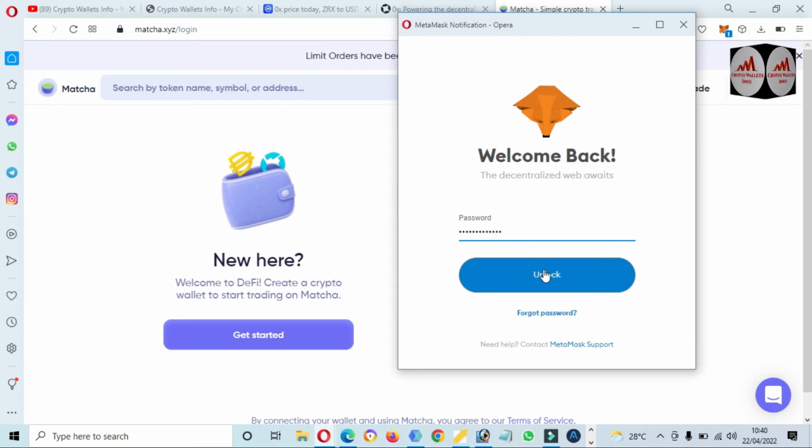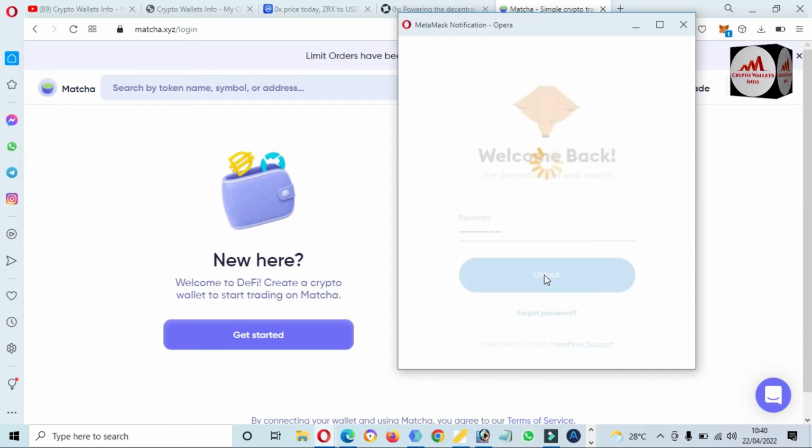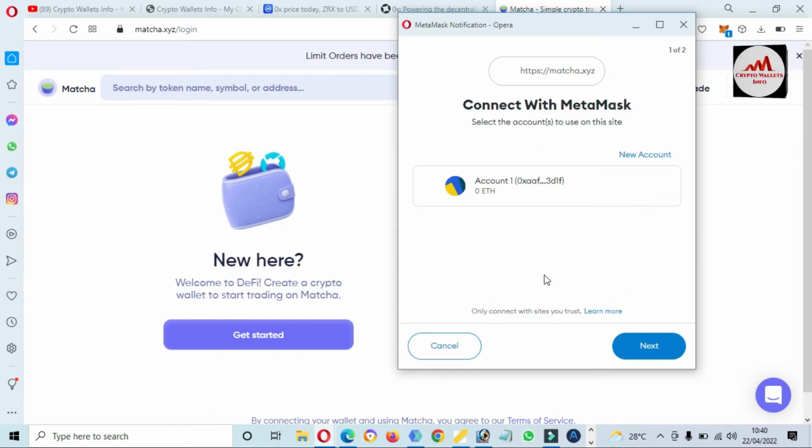I have entered my password. Click on the unlock option, and now my Metamask wallet is going to open. You can see here Ethereum is the selected network in my Metamask wallet. I just simply click on check, then click on next.